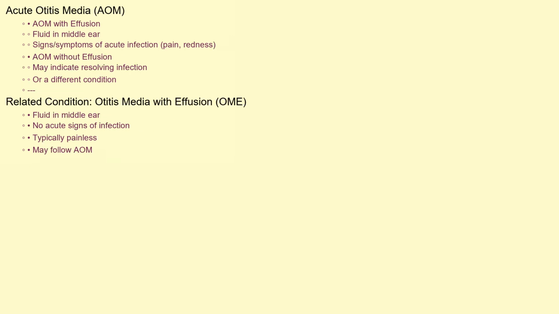While we generally refer to it as acute otitis media, it's helpful to distinguish between acute otitis media with effusion and acute otitis media without effusion. AOM with effusion means that there is fluid present in the middle ear along with the signs and symptoms of acute infection, like ear pain and redness. AOM without effusion might indicate a resolving infection, where the fluid is slowly clearing, or a different condition entirely. Another related condition is otitis media with effusion, OME, where fluid is present in the middle ear but without acute signs of infection. OME is typically painless and may follow a recent AOM episode.